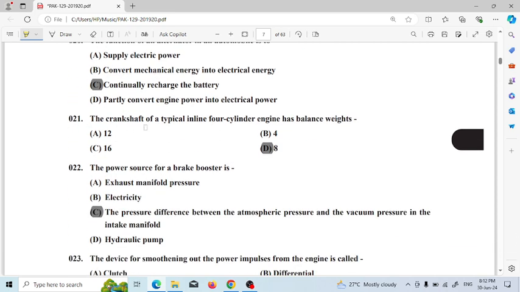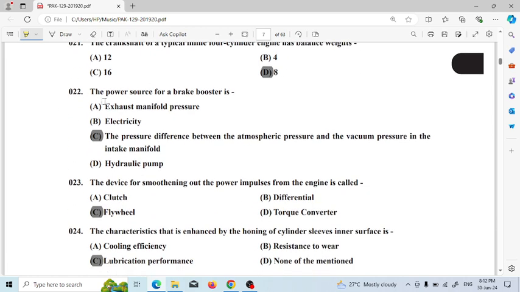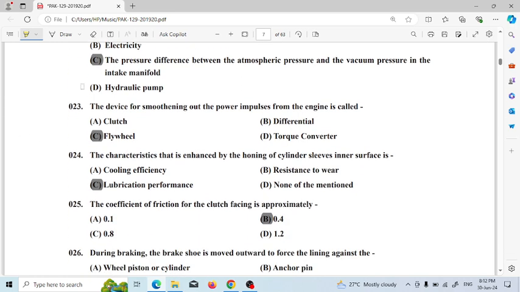Next question, the crankshaft of a typical inline 4-cylinder engine has a balance weight, so the balance weight will be 8. Next, the power source for a brake booster is the pressure difference between the atmospheric pressure and the vacuum pressure in the intake manifold. Next question: the device smoothing out the power impulse from the engine is the flywheel.